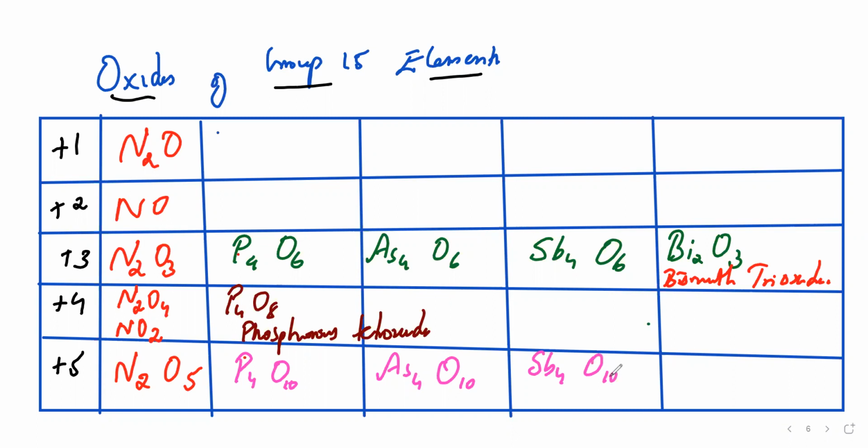Sb4O10, antimony pentoxide. Clear? So please copy down this also. All of these other things you can just put a dash. In the MCQs on the 1 mark question, this will help you out.